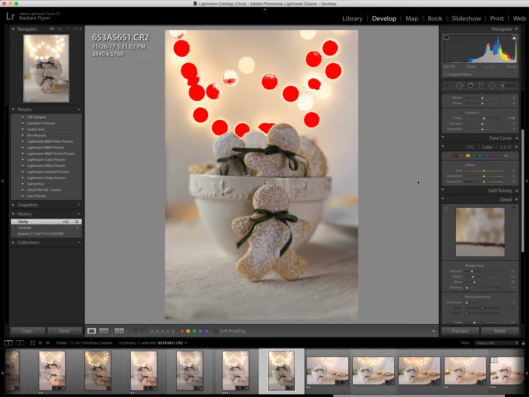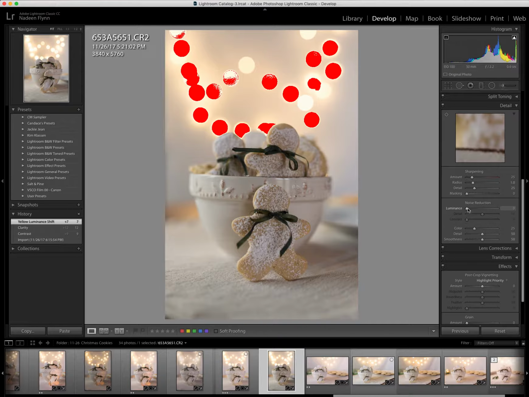The HSL color black and white panel, I often like to brighten up the yellows a little bit, so I'm going to add about a +7 on that and just leave that. There's usually more that I like to do, but it varies from image to image. Split toning we'll skip by. Detail, I'm going to add just a little bit of noise reduction. I don't think it hurts at all just to have a little bit just in case, because digital photography, even though you might be shooting at a low ISO, oftentimes we do have some digital noise. So I'm adding a little bit of noise reduction.